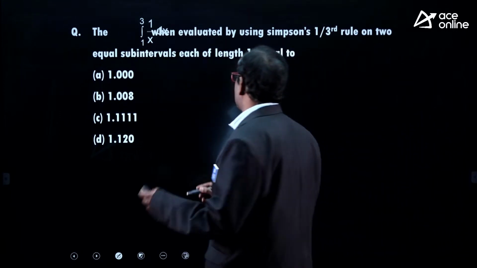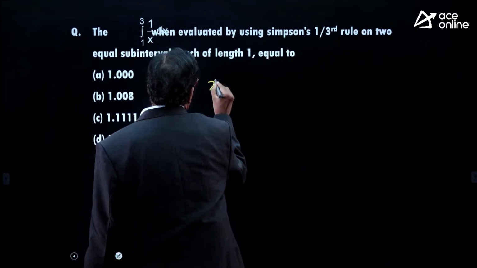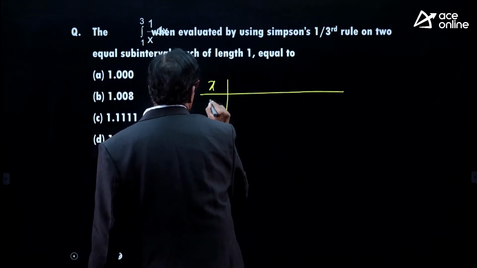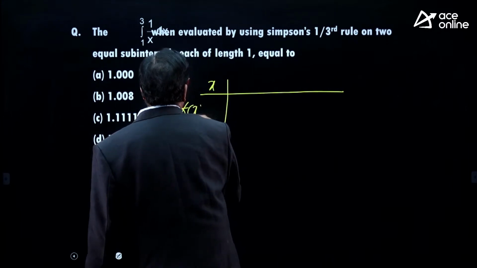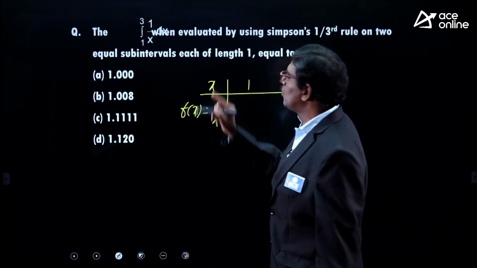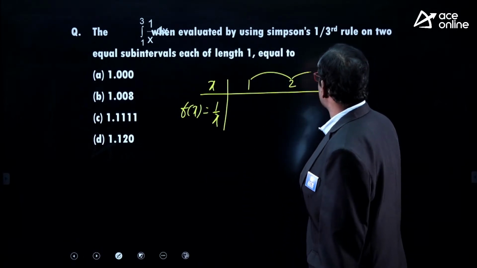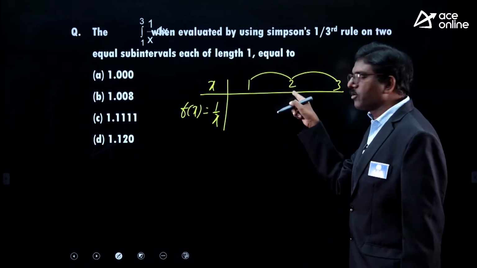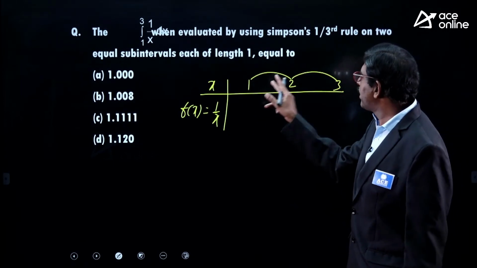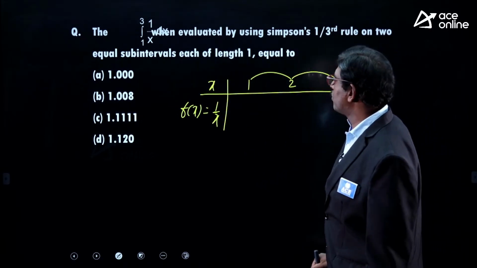Two equal subintervals means, for Simpson's one-third rule, f(x) is equal to 1 by x. Starting with 1, two equal subintervals means just two subintervals: next 1, next 2, next 3. So 1 to 2 is one subinterval, 2 to 3 is one. So, two equal subintervals, clearly they have mentioned, 1 to 2, 2 to 3.